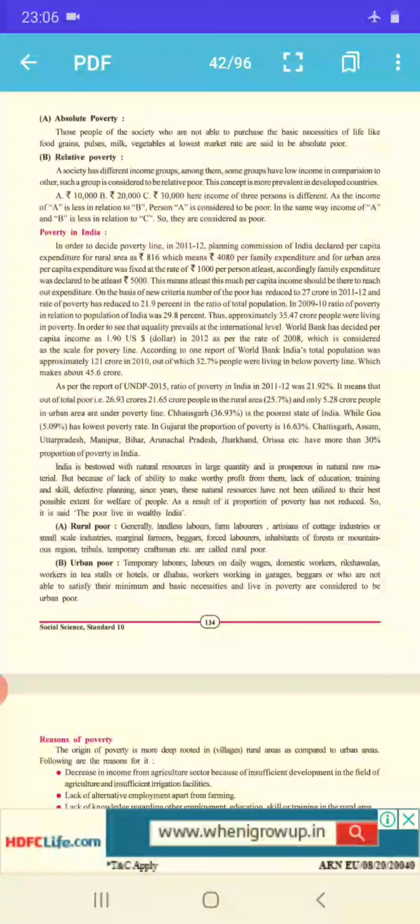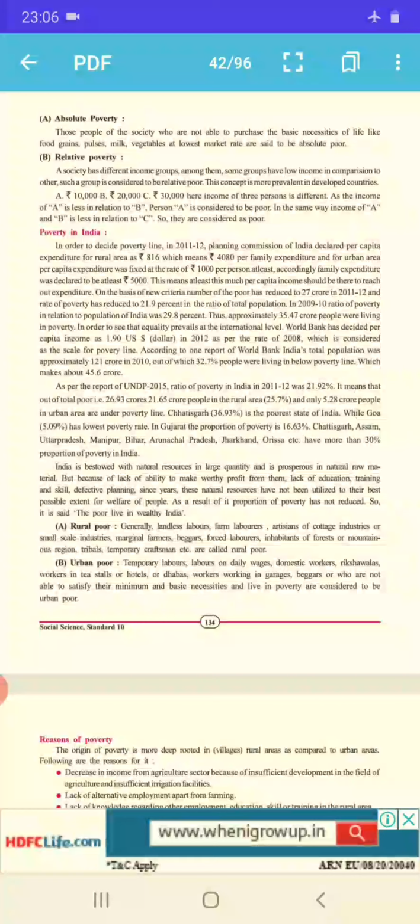Then further goes with poverty in India. How we can have an idea of what all the figures given in our text. So it is mainly a reading part.